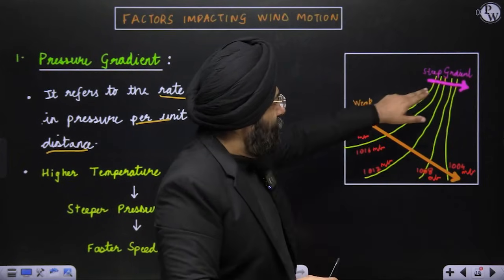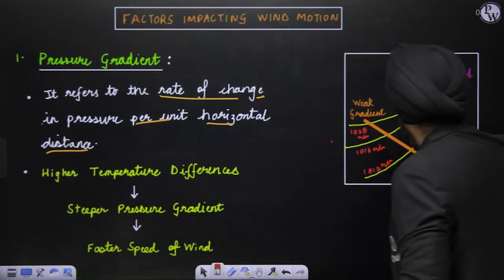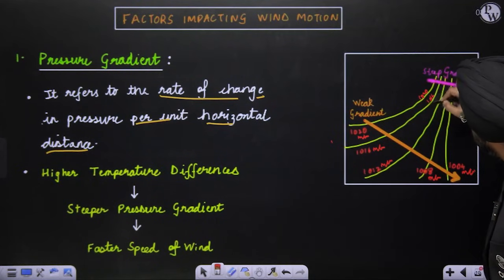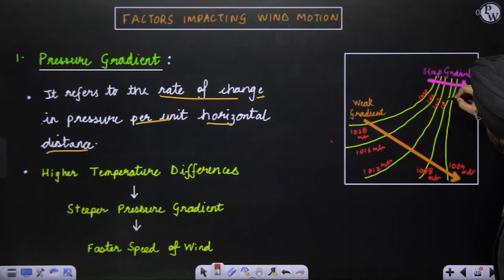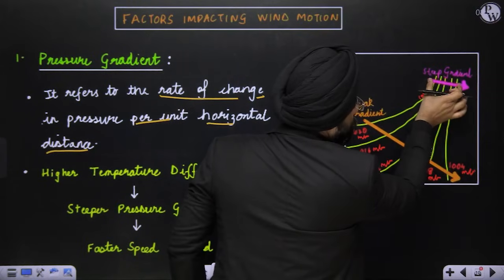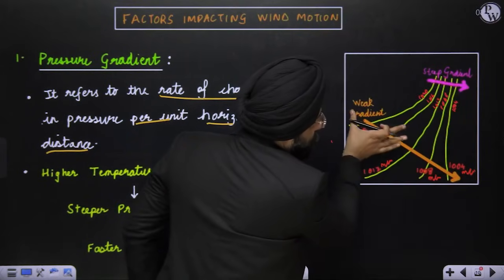So over here, this is also 1020. This is also 1016 as I have mentioned here. 1012, 1008, 1008. This is 1004. Same isobars, right? Same isobars. But what do you see here? Here within this small distance, the change has taken place. Over here, such a long distance.